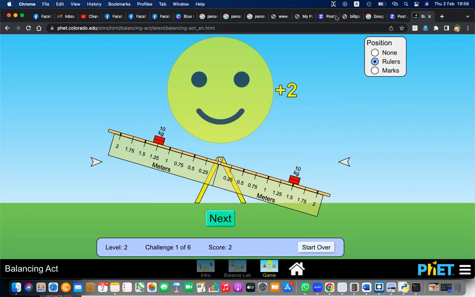Here there is more force. Mass can create force. Here the force is more than the force here. That is the reason why this side goes down. Okay, next.